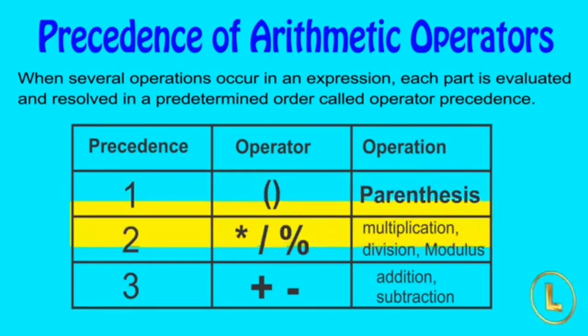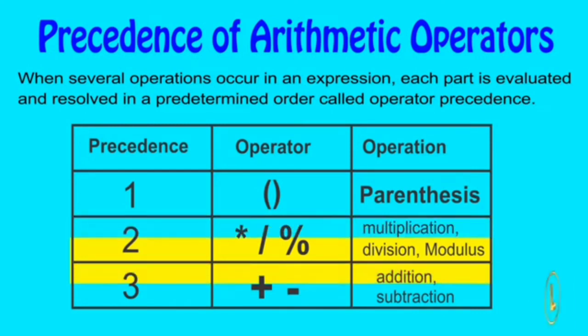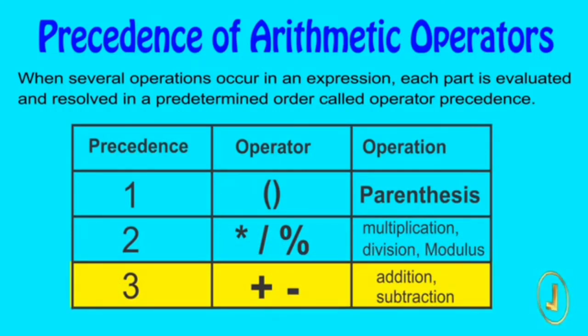Multiplication, division and modulus have the highest precedence after parentheses, and are evaluated next. Addition and subtraction operators are evaluated last, because they have the lowest precedence. If in an expression all operators have equal precedence, then they are evaluated in the left to right order in which they appear.